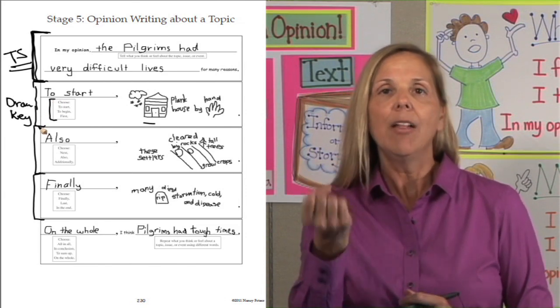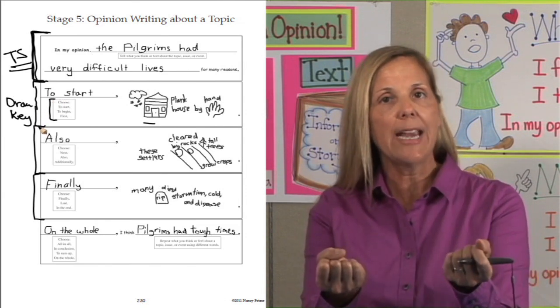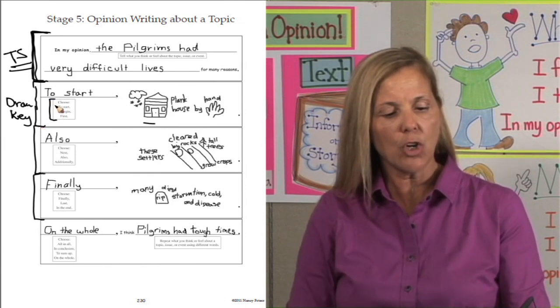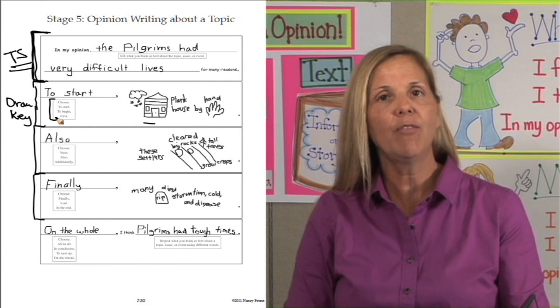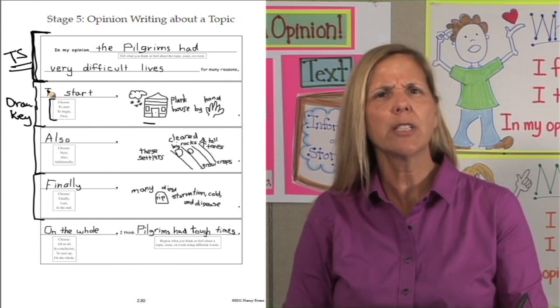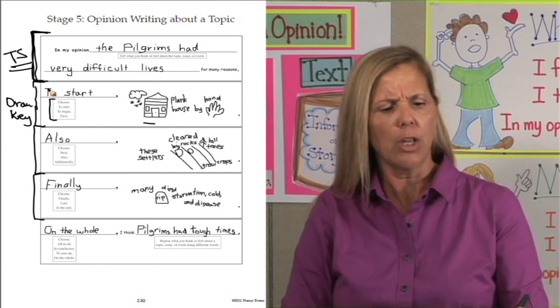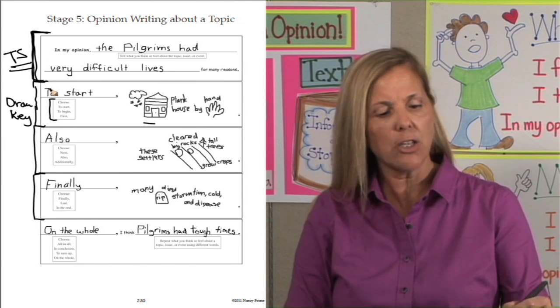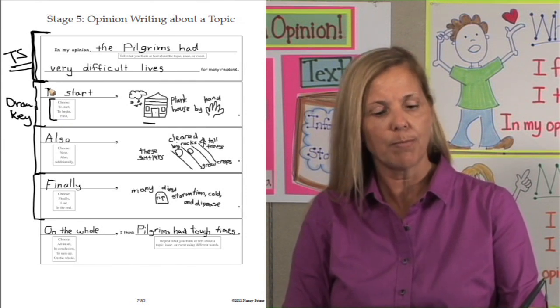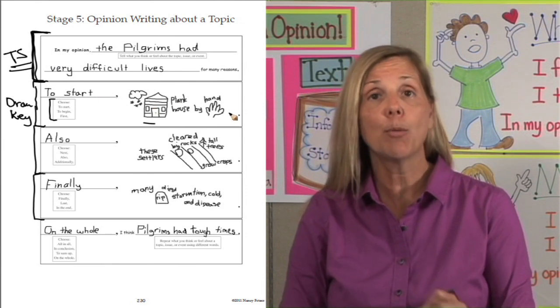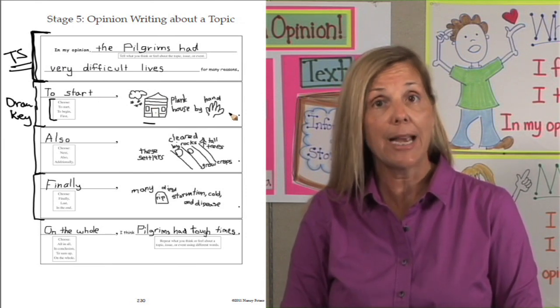So they had to build their plank houses by hand. I could say to begin, to start, or I could have first. I think I'm going to say to start, because I'm going to say to start why they had difficult lives. I'll write to start up there. They choose one of these three transitions. The student chose to start. Let's say the whole sentence now. To start, they had to build their plank houses by hand.